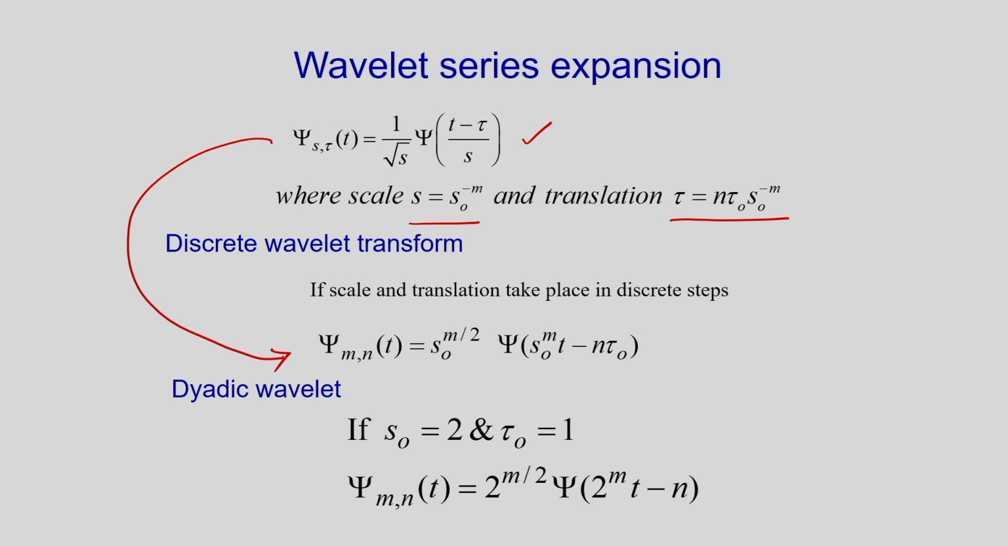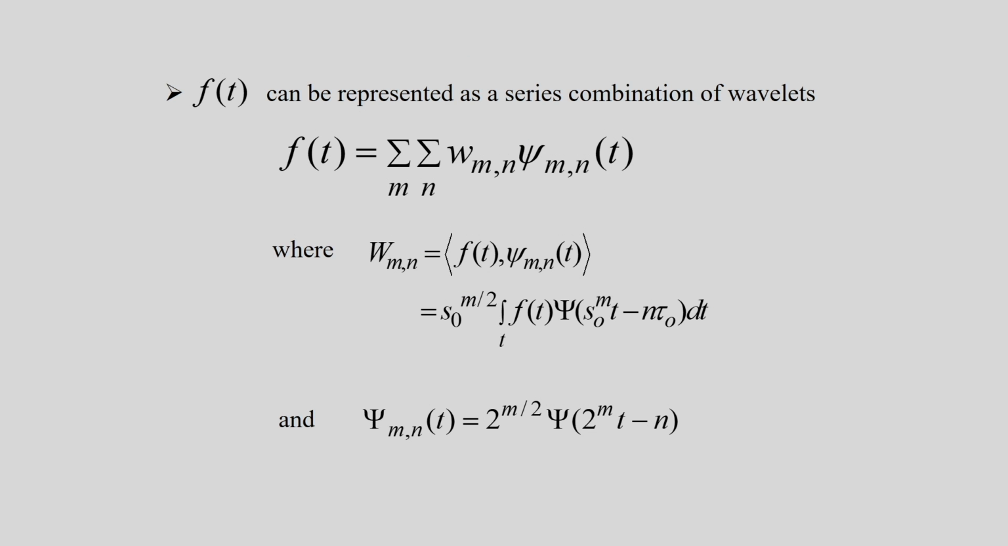If the scale and the translation take place in discrete steps, then I can write it like this. If I consider S naught equal to 2 and tau naught equal to 1, then corresponding to this I have this expression, and this is called the dyadic wavelet. So, this is about the wavelet series expansion, and in this case the signal F(t) can be represented as a series combination of the wavelets.